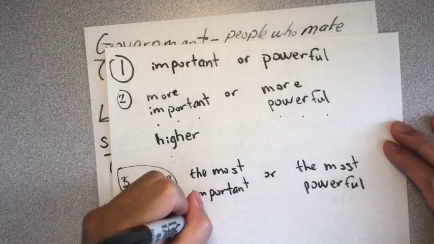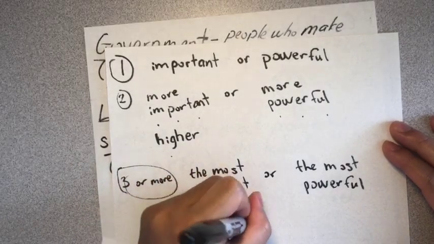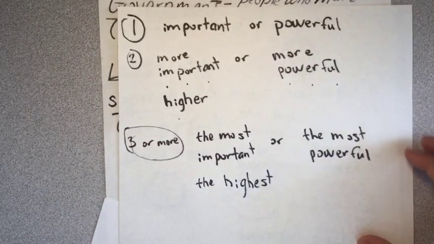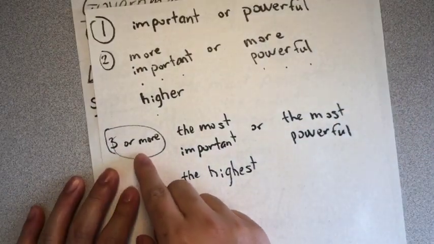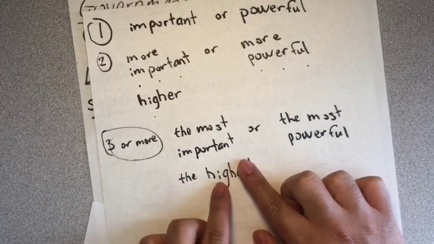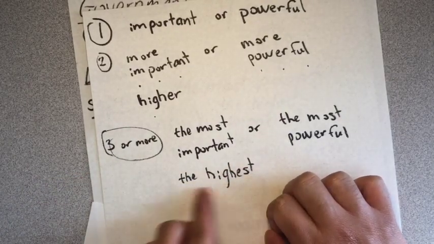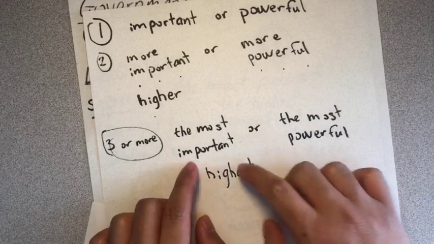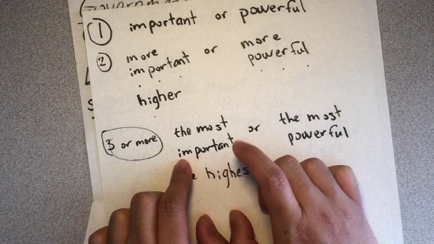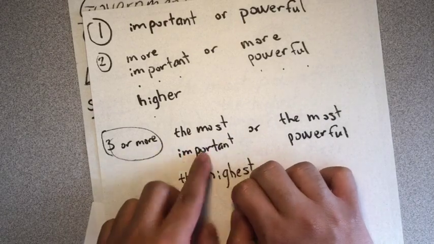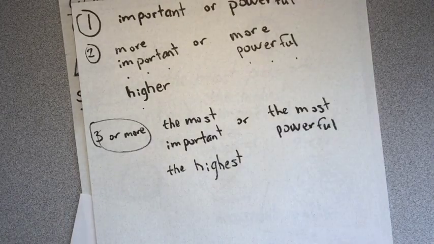Or we say the highest. When we compare 3 or more things, if the adjective has 1 syllable, we write EST at the end, so we say the highest. If the adjective has more than 1 syllable, like important, we say the most important, the most powerful.